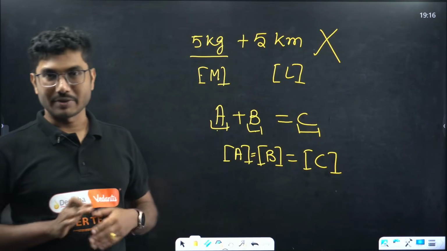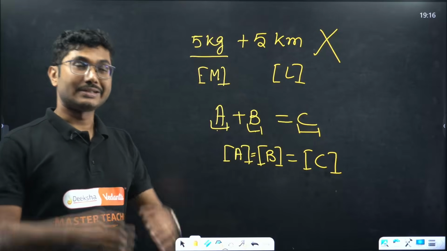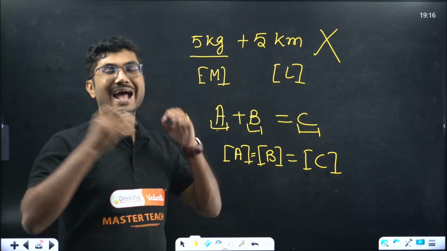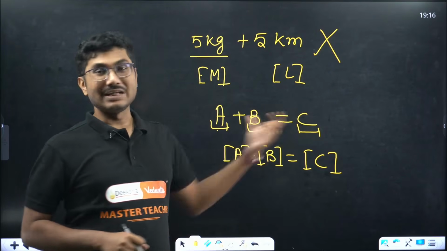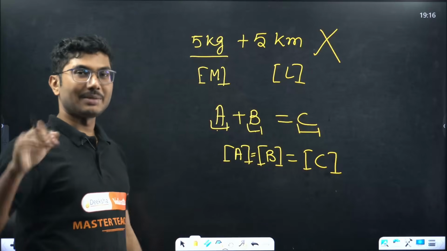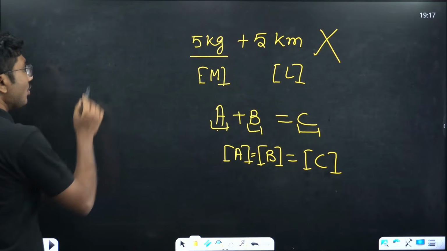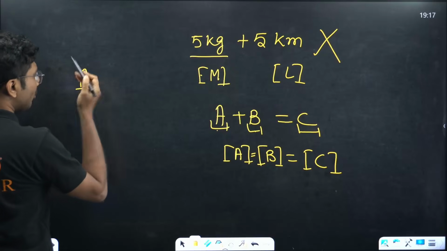Addition and subtraction between two separate quantities is not possible. They have to have the same dimensions. And again, when you are writing an equation, your left hand side and right hand side both should have the same dimensions as well.